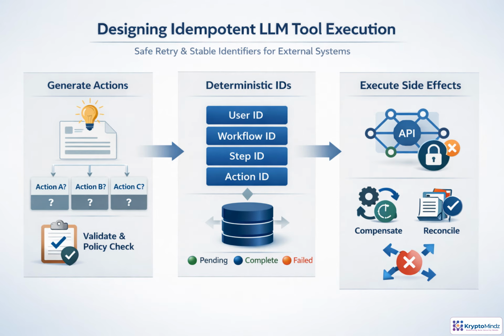Idempotent tool execution starts by separating decisions from consequences. Let the model propose candidate actions, then validate them against policy before anything touches an external system. When an action is approved, assign a deterministic operation ID built from stable inputs like user, workflow, step, and action type. Store that operation state so retries can resume, skip duplicates, or surface failures safely. For APIs that are not idempotent, add your own wrapper. Record intent, call once, reconcile outcomes, and compensate when needed. The goal is simple. Retries should never multiply real-world effects.